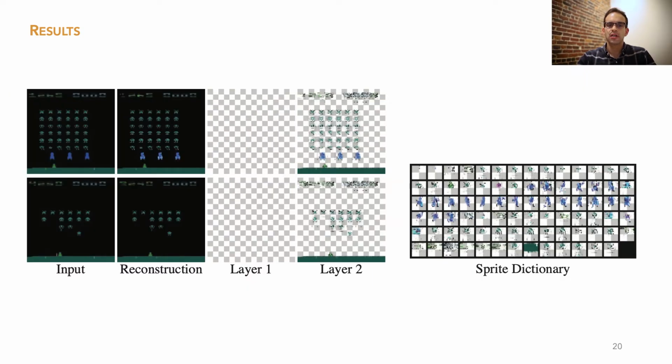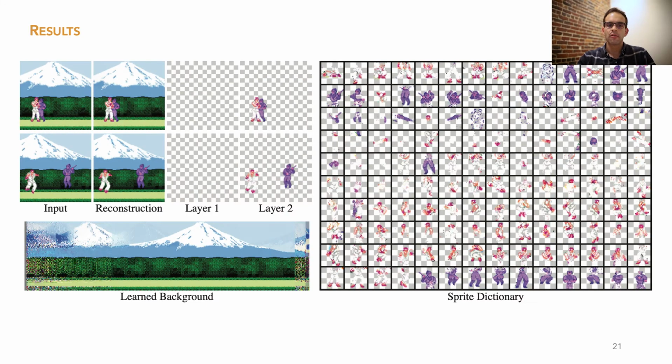We also deconstruct Atari's Space Invaders. Since this game does not contain overlapping content, our model only needs a single layer. For Fighting Hero, in addition to the sprite dictionary, we also learn a background texture to capture elements that cannot be easily explained using sprites. This can be thought of as a special sprite of resolution greater than that of a single frame.